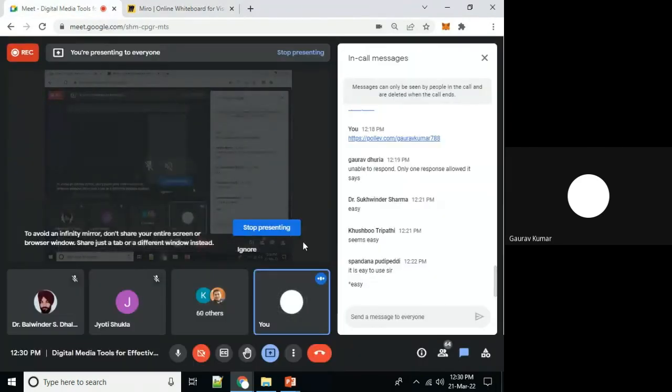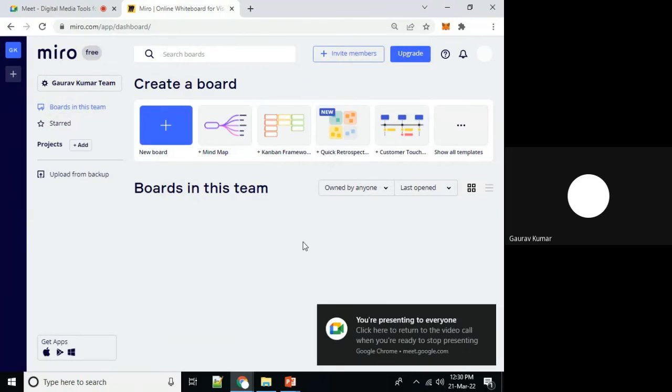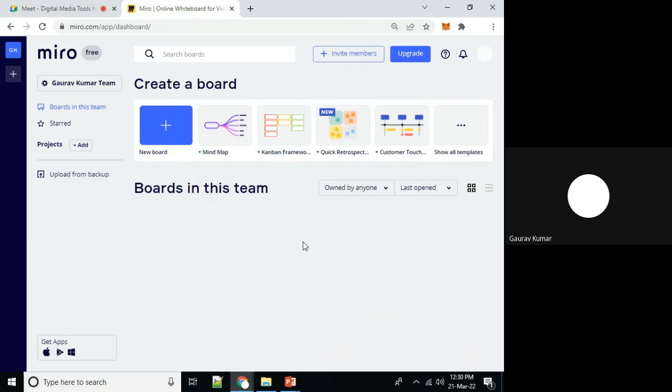I will import a new, empty board for ease and better understanding. Its mobile apps are also available. At the bottom left, you can see mobile apps for Apple, Windows, and Android.